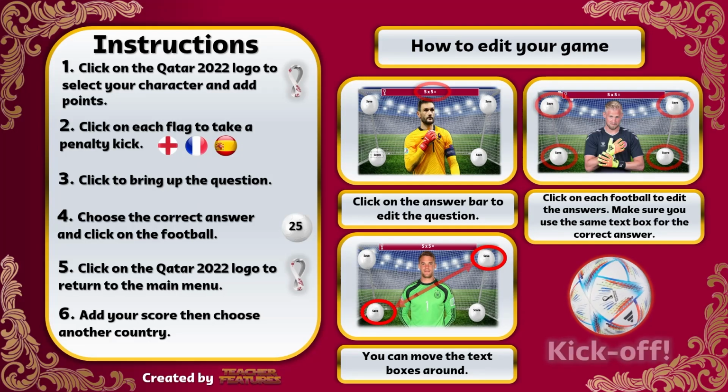What I've got for you today is a FIFA World Cup 2022 quiz game that you can play with your students. I'm going to show you just how you can play the game, but also how you can edit the questions and the answers to fit with your own lesson content. To start the game, we'll just click on this spinning football down here in the bottom right corner, and let's get started.